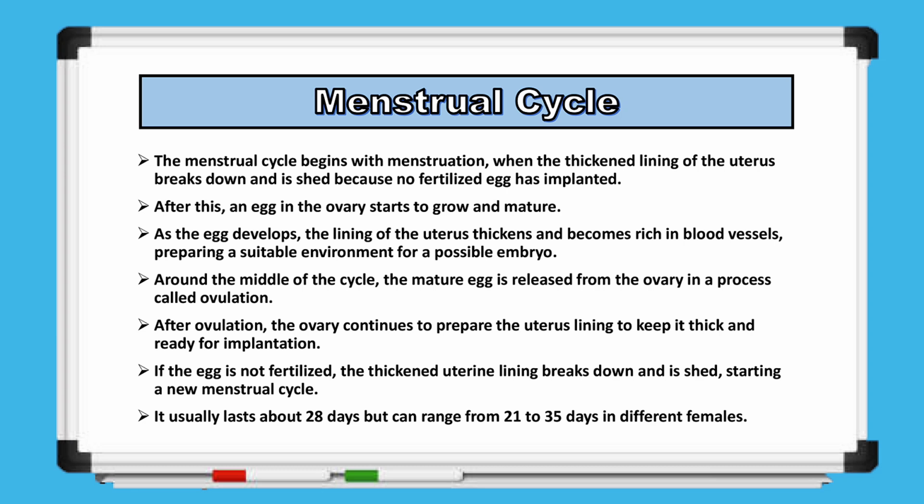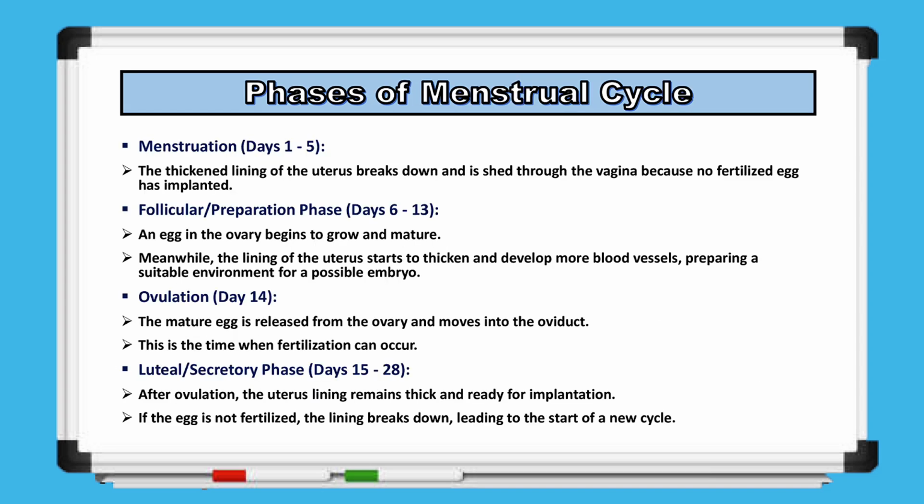As the egg develops, the lining of the uterus thickens and becomes rich in blood vessels, preparing a suitable environment for a potential embryo. Around the middle of the cycle, the mature egg is released from the ovary in a process called ovulation. After ovulation, the ovary continues to maintain the uterine lining in readiness for implantation. If fertilization does not occur, the thickened uterine lining breaks down, starting a new cycle. The cycle usually lasts about 28 days but can range from 21 to 35 days in different females. The menstrual cycle can be divided into 4 main phases.